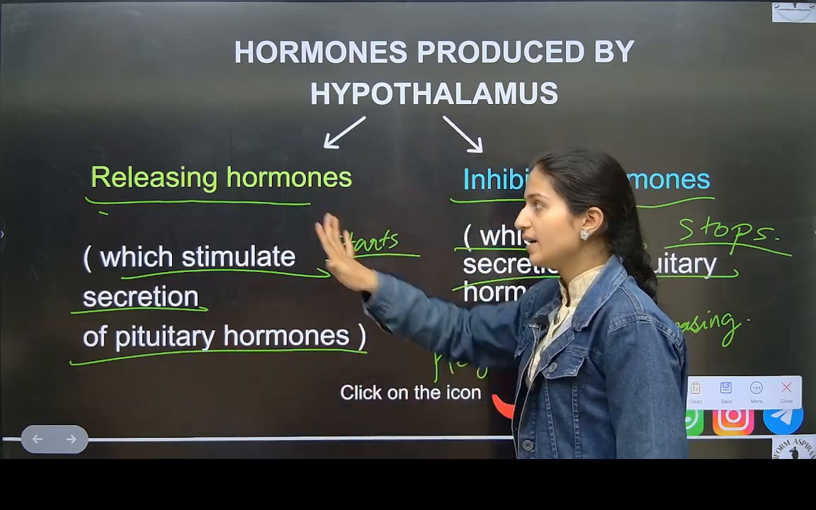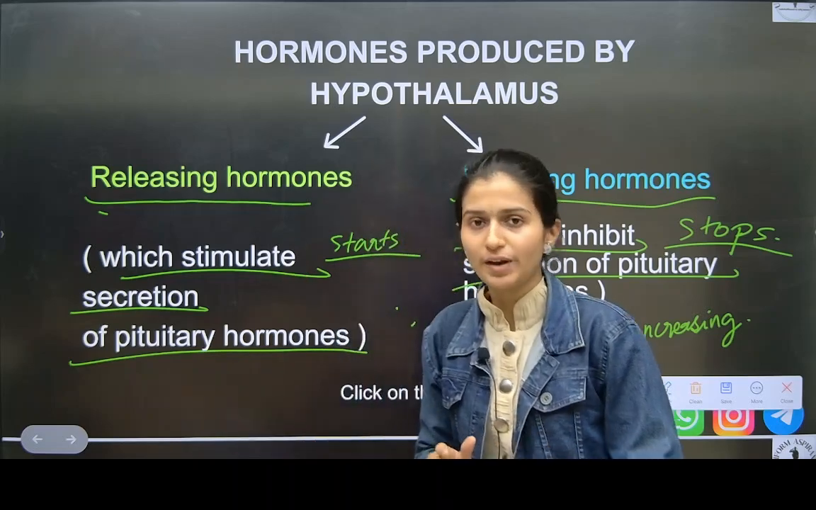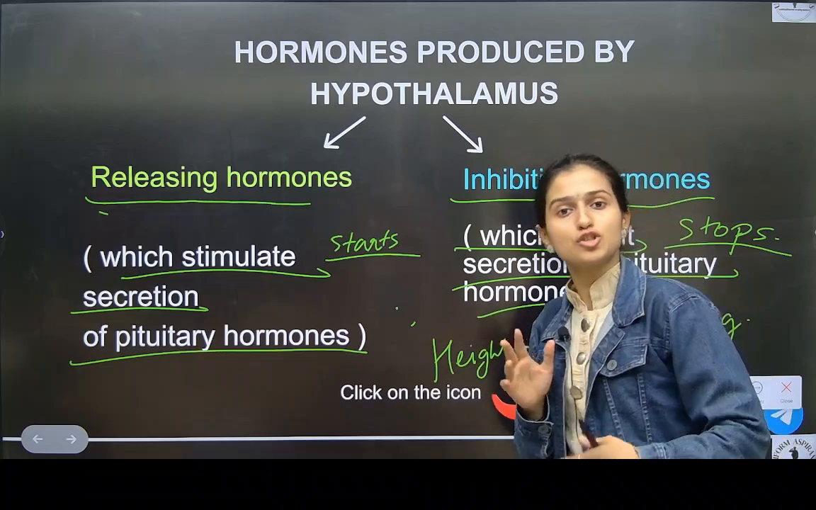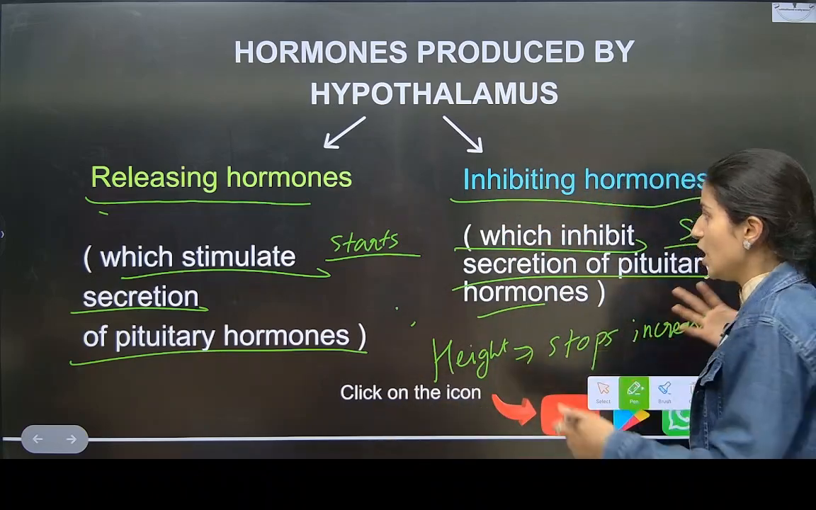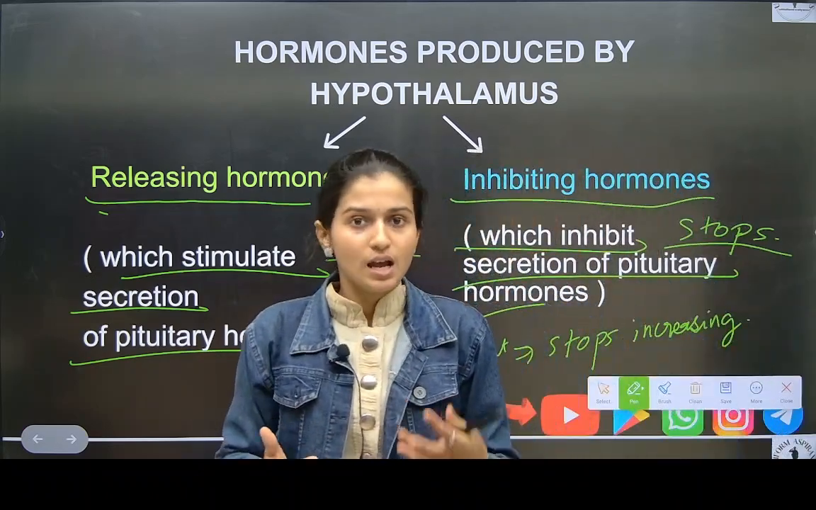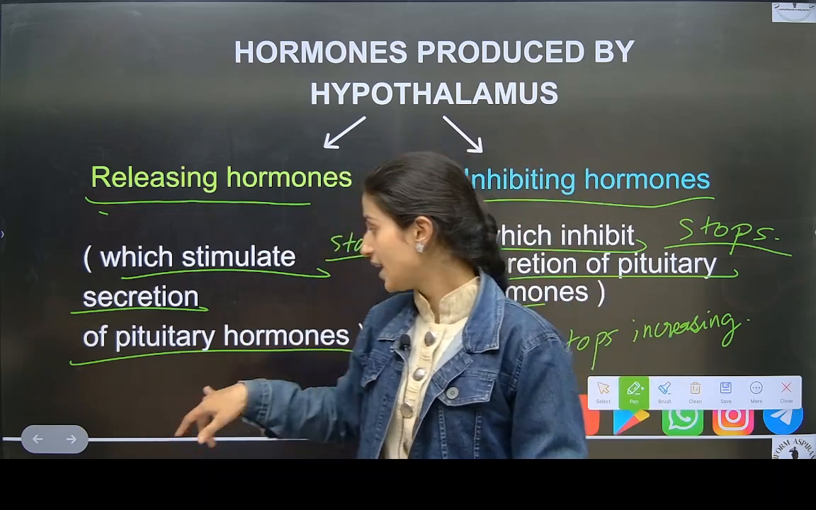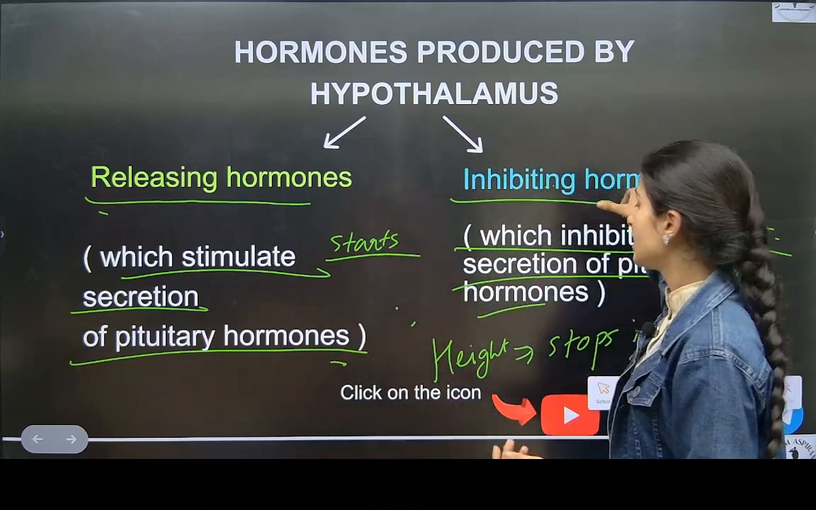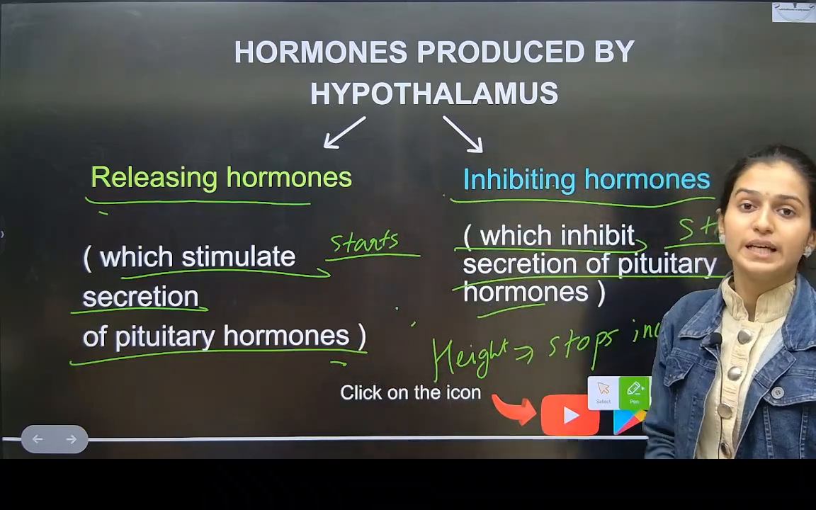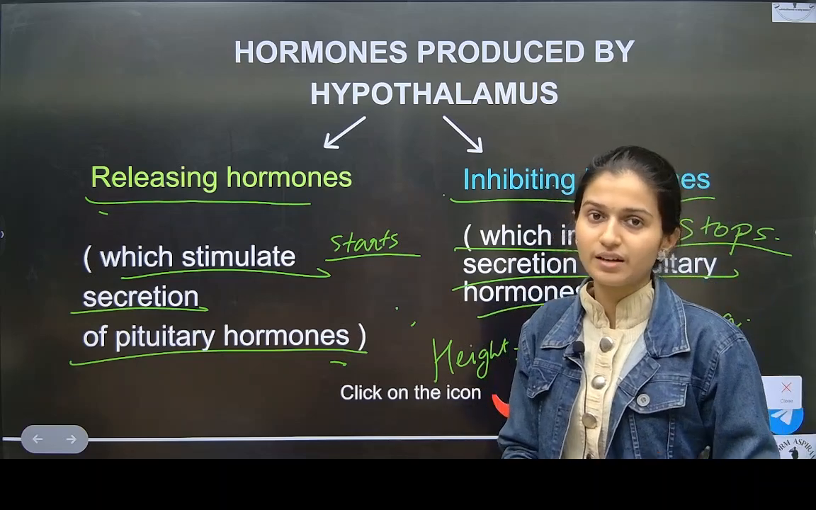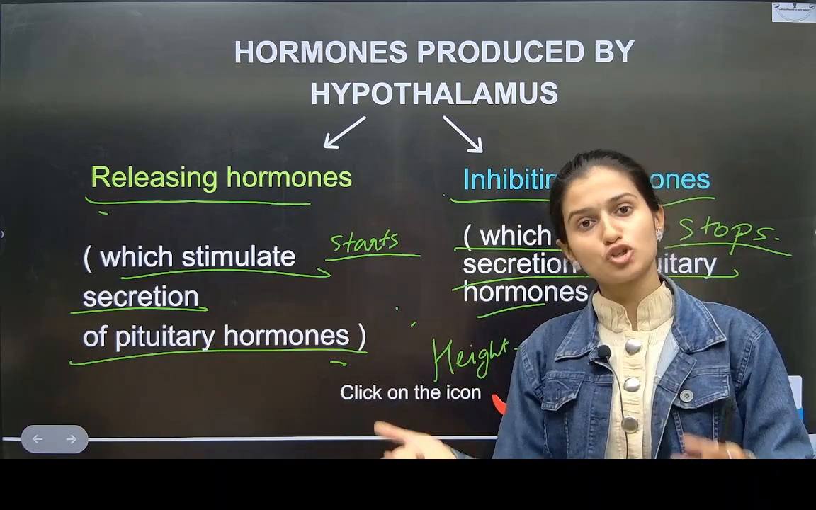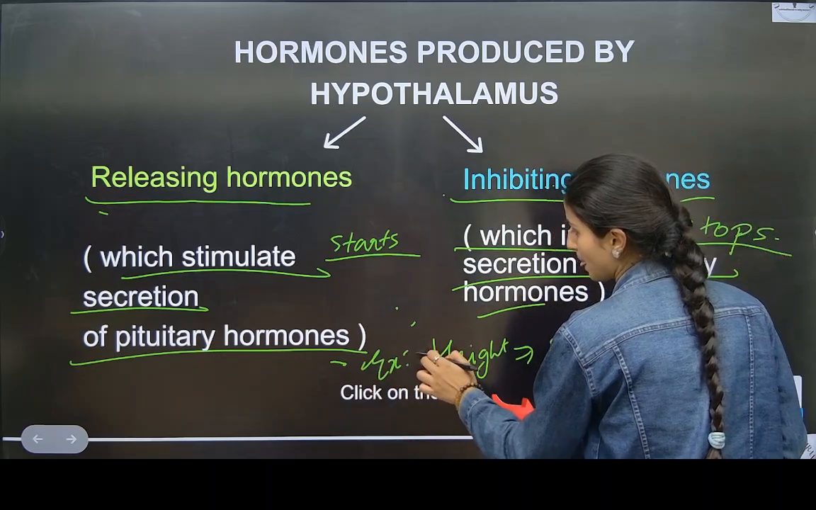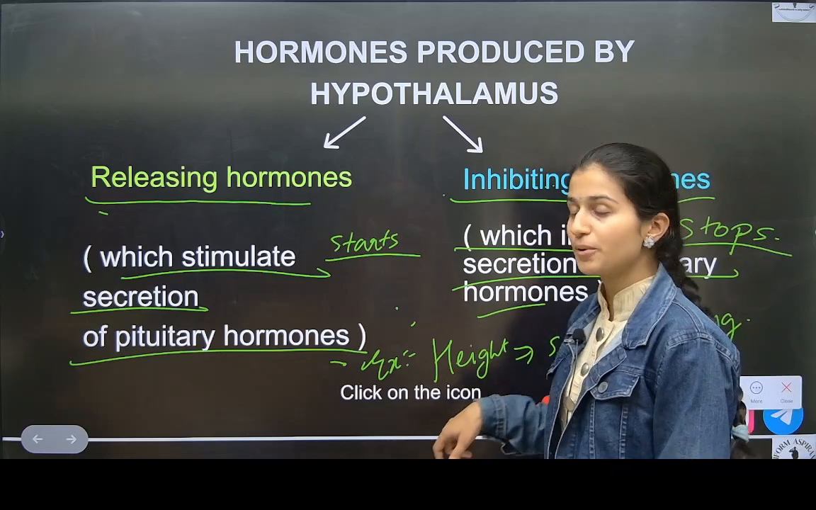So that stimulation, the releasing hormone, is because of the hypothalamus only. But the inhibiting of it means it stops. Our height stops growing. It is because of what? The hypothalamus only regulates the pituitary gland. Height is an example: it releases the height-increasing hormone, and after some time it stops it, after a specific age. So what example can you take here? You can take the example of height.